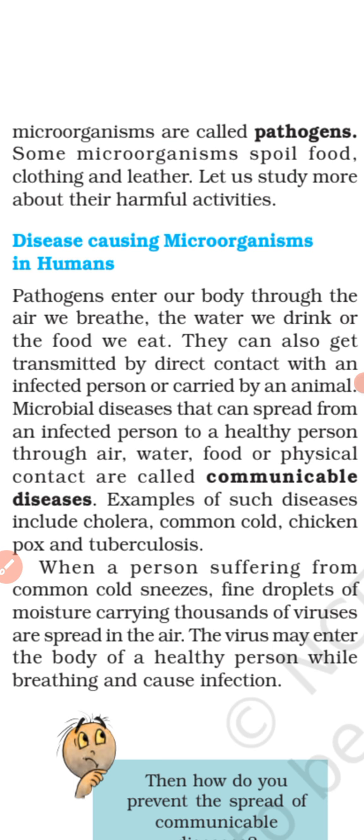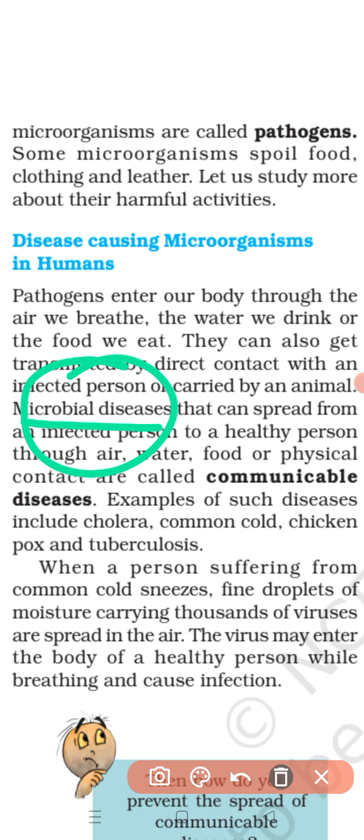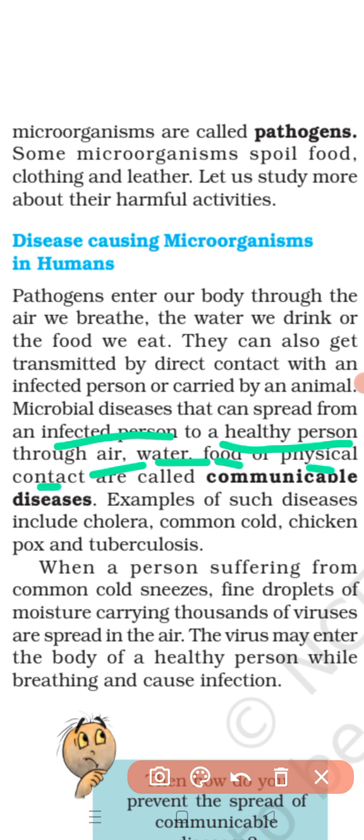Clear? And you should remember that the diseases caused by microorganisms, or microbial diseases, that can be spread from an infected person to a healthy person through air, water, food, or by physical contact are called what? Communicable diseases. Clear? What are communicable diseases?